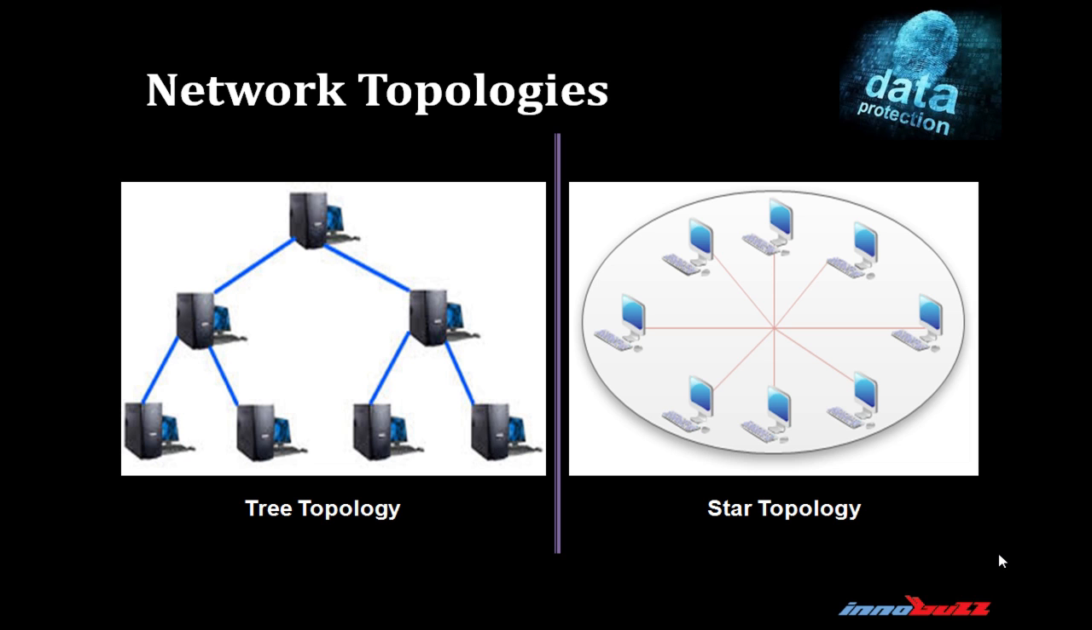Fourth one is star topology. So what is star topology? In a star topology, each device has a dedicated point-to-point link to a central controller called a hub. The devices or computers are not directly connected to each other. Most organizations choose star topology for their network. You can see the right hand side diagram of a star topology.